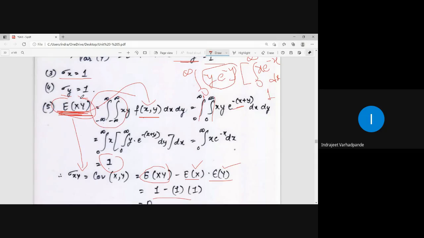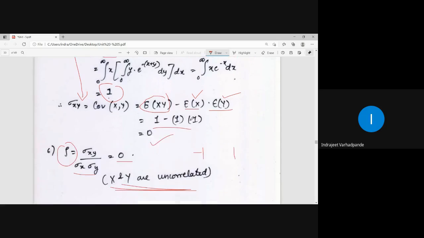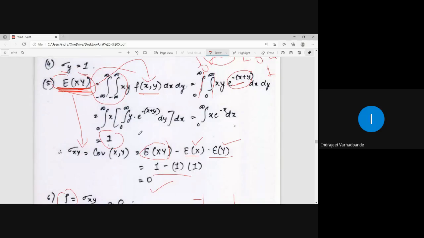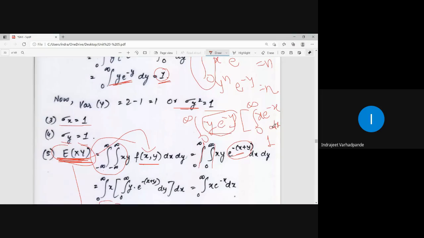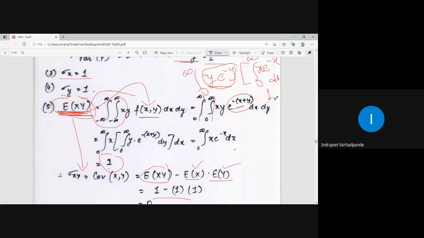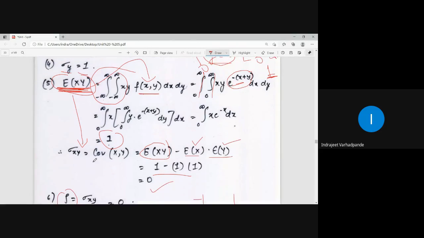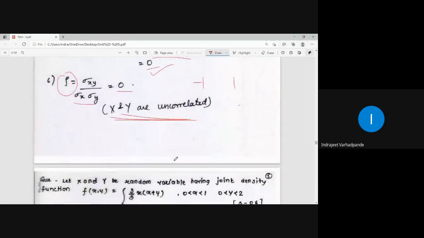For whichever term we want the expectation of, that is to be multiplied by the joint probability function and integrated. Now the joint probability function is e to the power minus of x plus y. Whenever in the integration both pairs of limits are constant, integration with respect to either x or y first is permitted. So I keep y constant first and integrate with respect to x. From the result it gives the answer 1. Again the remaining integrand is integrated, and that answer is also 1. So the covariance comes out to be 0, and accordingly we find the answer.